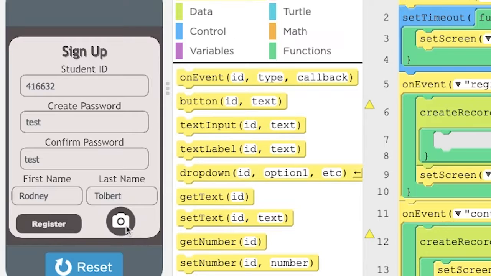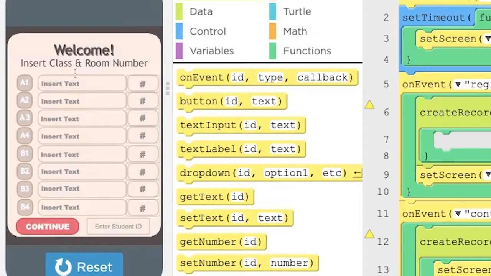You can either put an image from your camera roll or you can take a picture on your phone with this photo select. Since I'm on the computer right now, I don't want it lagging or anything, so I'm just going to skip this step. Once you press register, you'll have to insert all your class names as well as the corresponding room. And since you can see here, I'm just going to go through and put my personal classes in.